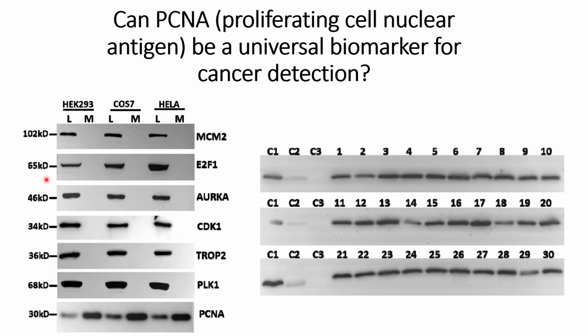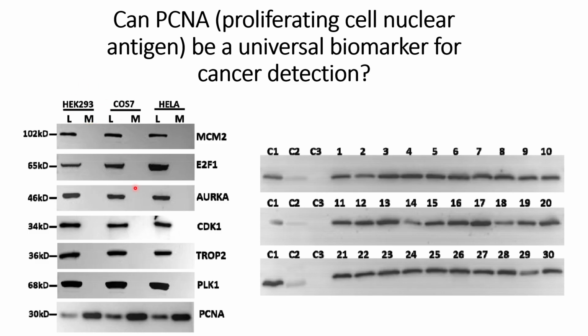So the first figure is about checking PCNA in different proliferating cells, that is HEK293 cells, COS7s, HeLa cells. And what they did is they checked the presence of PCNA in the cell lysate and also in the cell culture media.